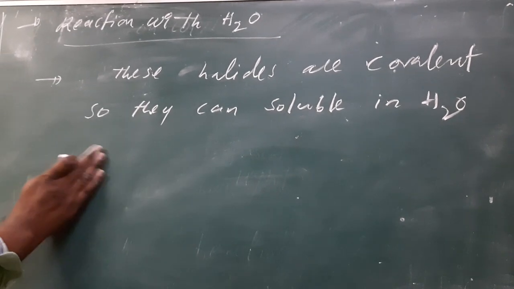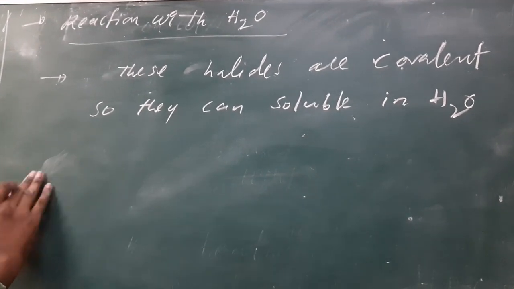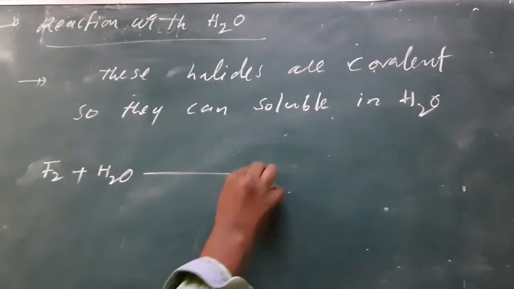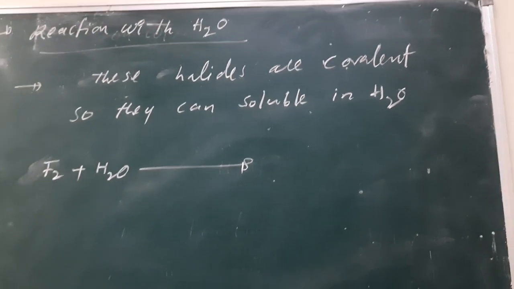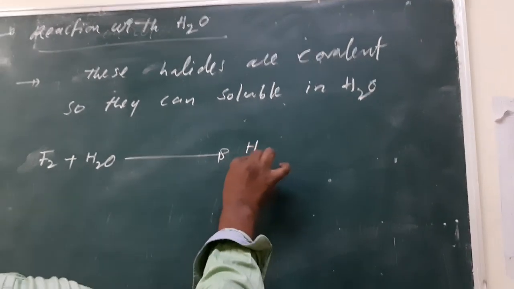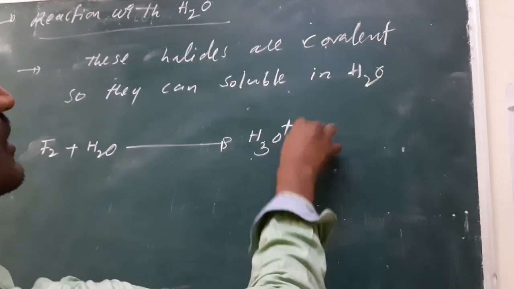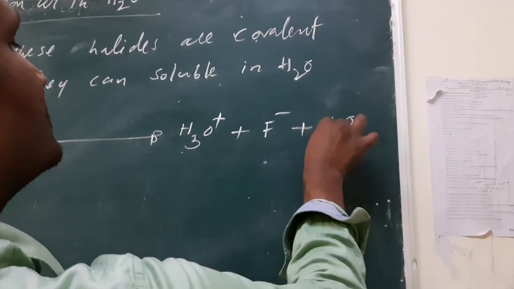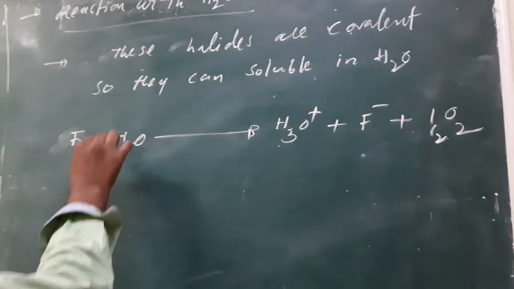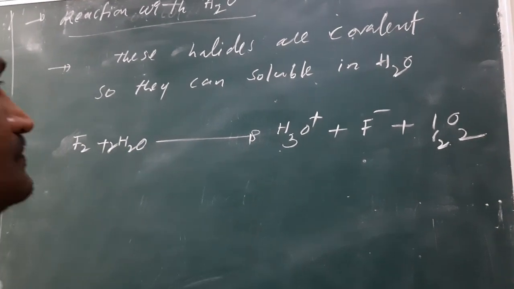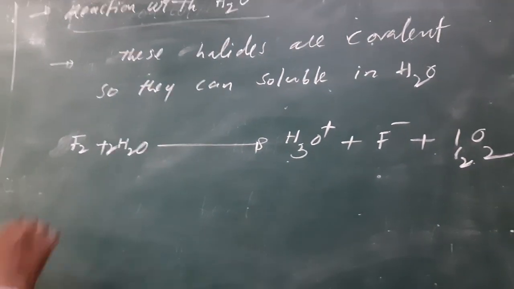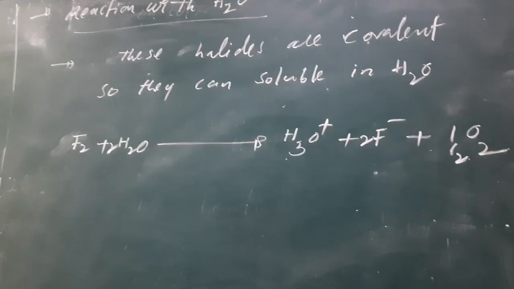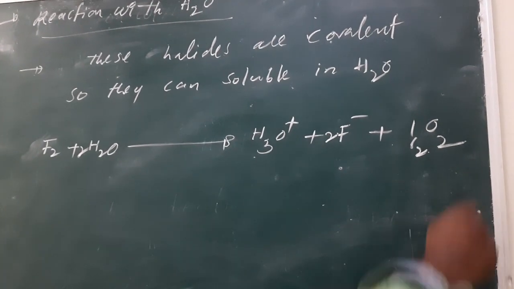So first, in water, fluorine can react with water to form H3O+, F-, plus half mole of oxygen.